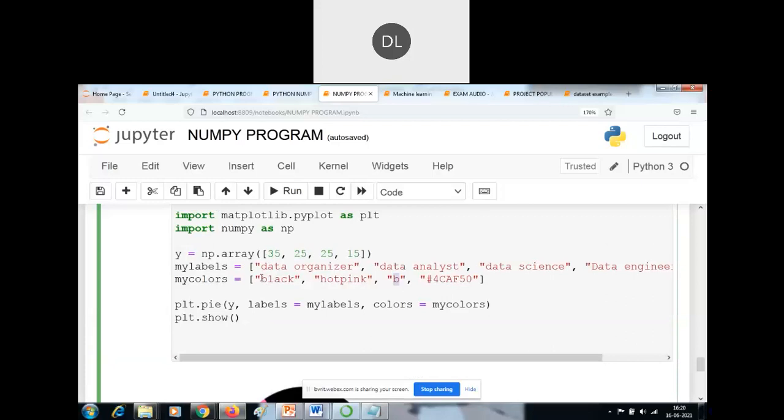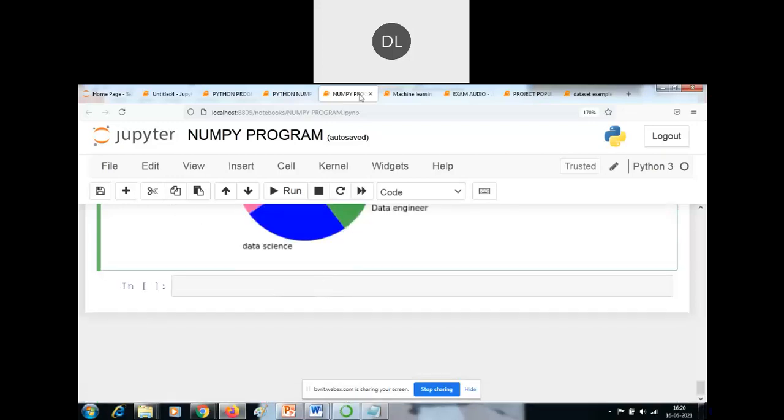So you can assign the set of my colors here by using the square bracket. I already explained the square bracket: if you hold the values by using square brackets, then the data type is called a list. If you pass them by using parentheses, then that data type is called a tuple. If you want to pass data by using a dictionary, then that data type is called a dictionary. A dictionary is normally in the form of key-value pairs. So these are simple programs.